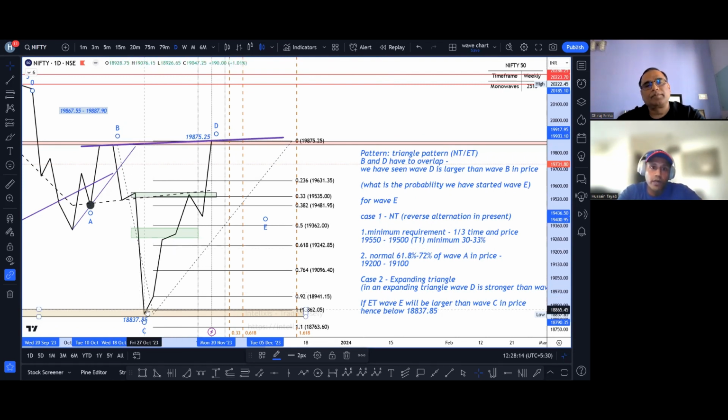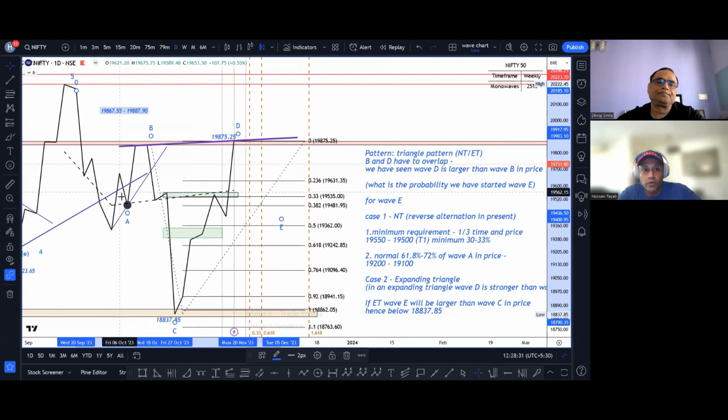So in simple words, the E leg will not go below the C leg. यहाँ पे हमें मिनिमम और मैक्सिमम कितना मिलता है is mentioned here. कि minimum requirement should be at least 30 to 33% in relation to wave A, जो wave A यहाँ से start हुआ था, which is in the vicinity of 19,550 to 19,500.